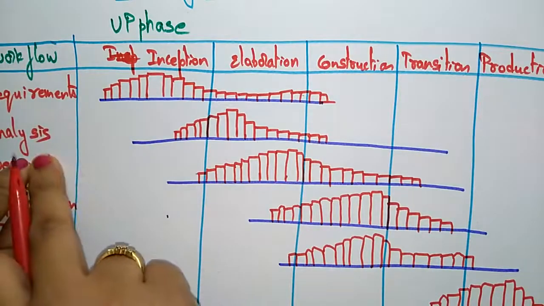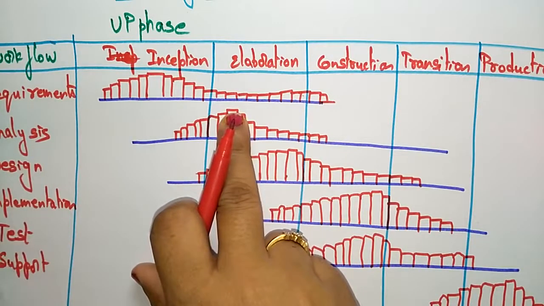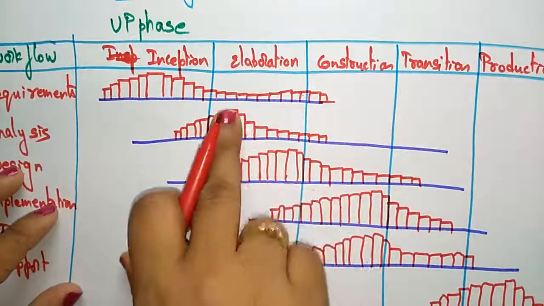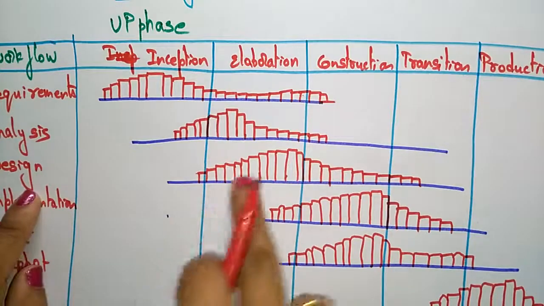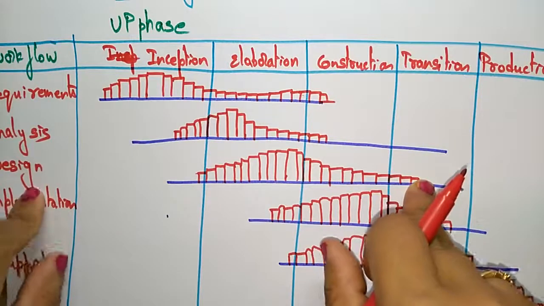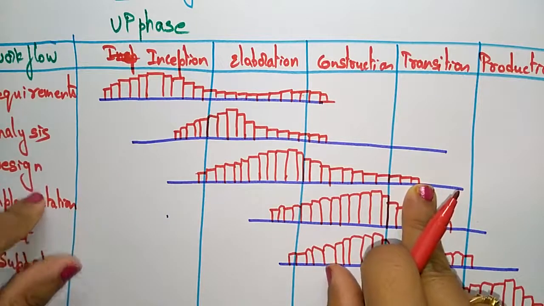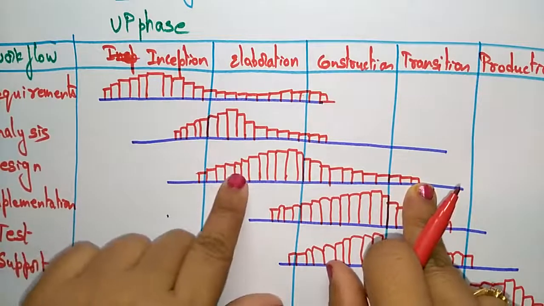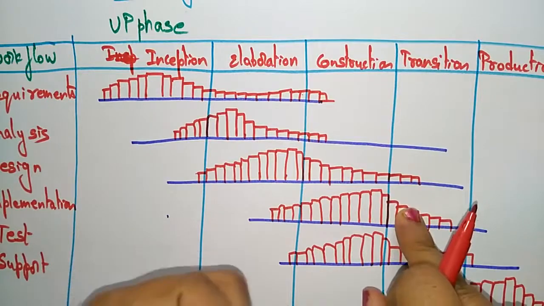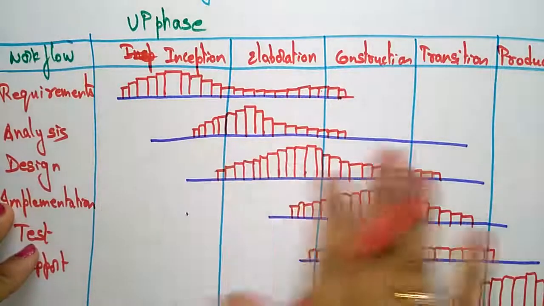For analysis, the most involvement will be in the elaboration phase, because elaboration is for planning and modeling, and analysis can be done at modeling. In the same way, for design, the graph will be higher in elaboration and then continue up to transition, because the designing is done in elaboration and construction and continues into transition. Elaboration is a combination of planning and modeling, and construction and transition are to construct the product and deploy the project. The design gives the clear idea, so it continues up to transition.